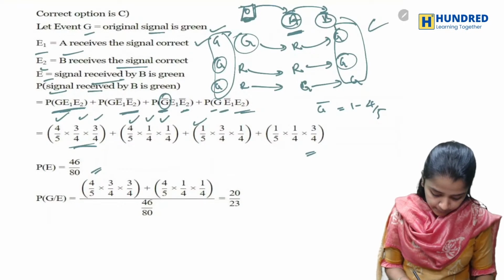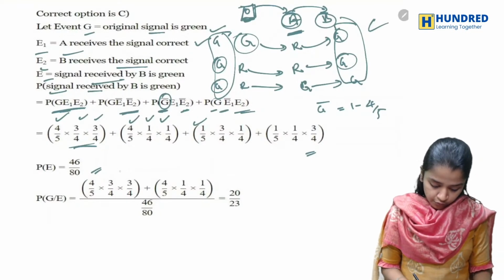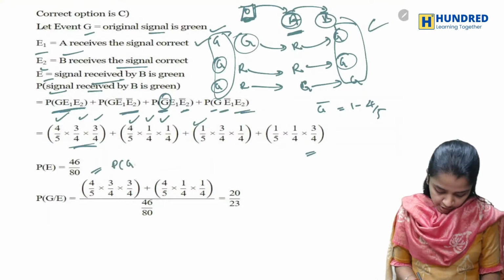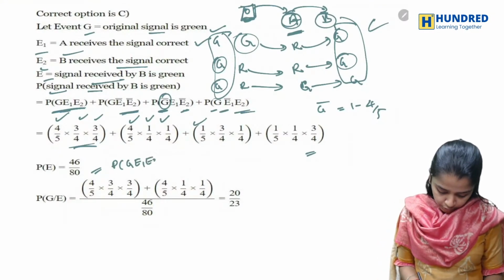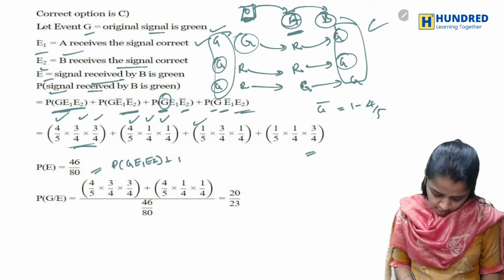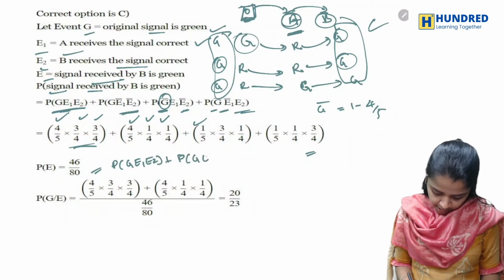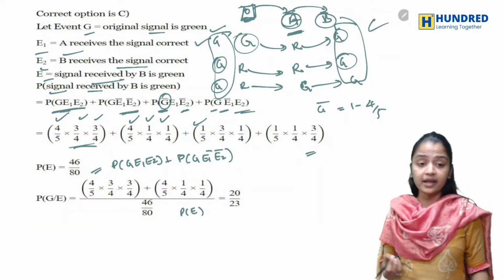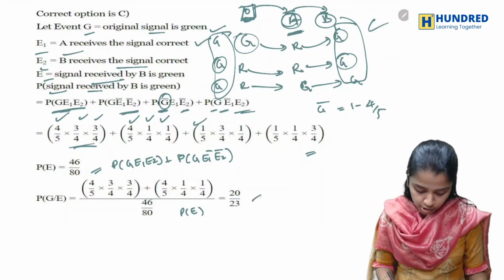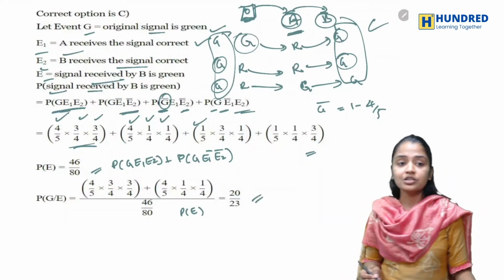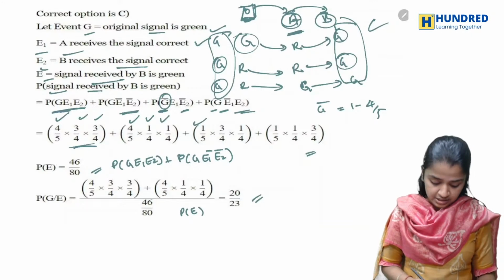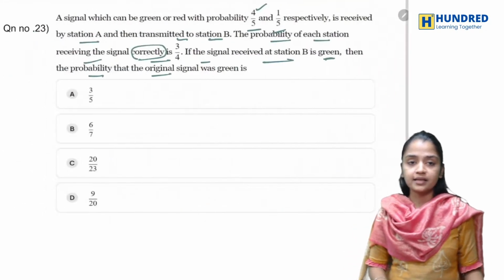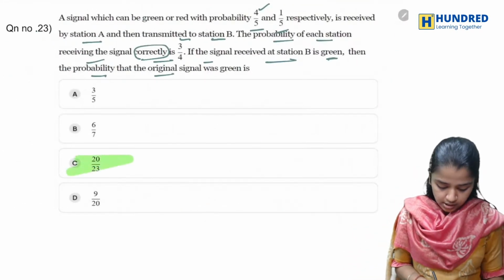Okay, that will be P of 4 by 5, that is basically P of G E1 E2 plus P of G E1 dash E2 dash by P of E. Okay, basically this is your formula. When you substitute and write it, you'll be getting G bar E, so given E, you have to find the original event, which is 20 by 3. So your answer here is 20 by 3.